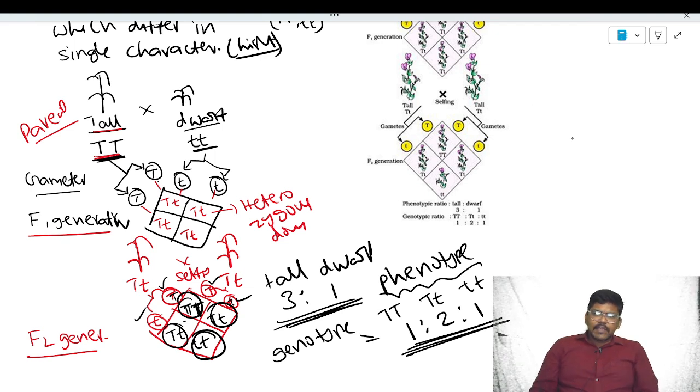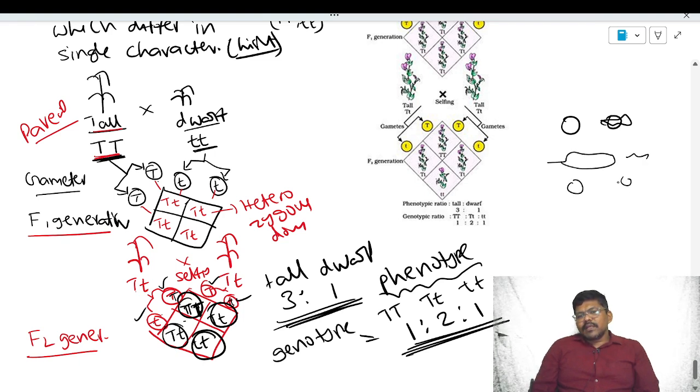Mendel worked with many plants, taking different characters. One time he took seed shape and crossed, one time pod shape, one time seed color. Every time he got the same result: phenotypic ratio 3:1 and genotypic ratio 1:2:1. In the next class, we will see what he identified after getting the monohybrid cross results. Thank you.